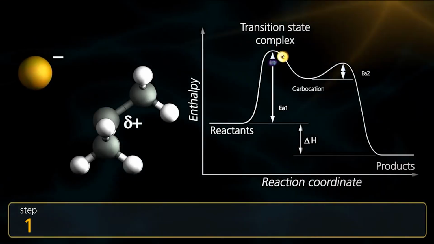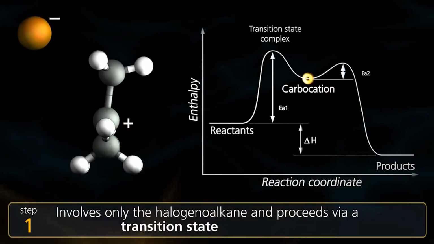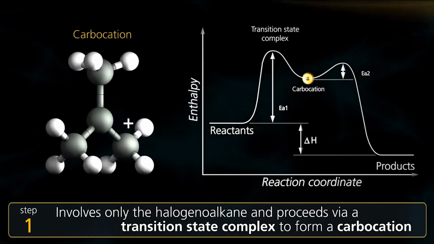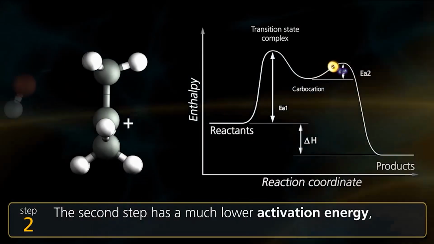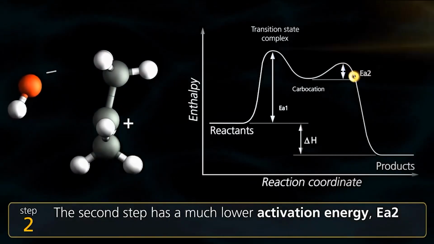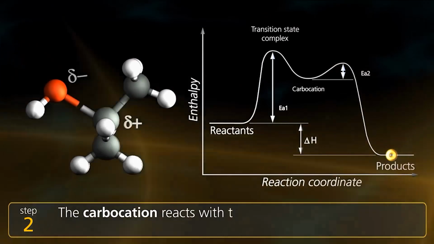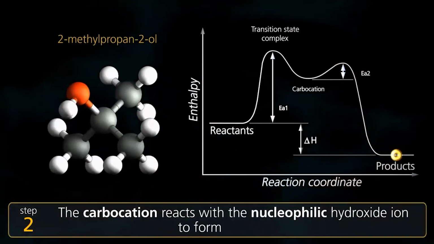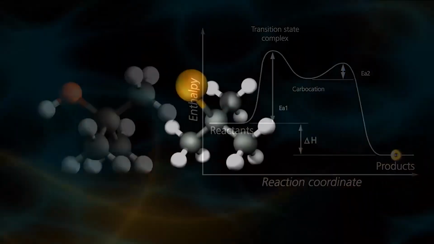And when the initial stage takes place, it results in the cleavage of Cl minus, resulting in the formation of the carbocation, which has a lower energy. Subsequently, the second step has a much lower activation energy, where the OH minus attacks the carbocation, resulting in the formation of the product 2-methylpropan-2-ol.